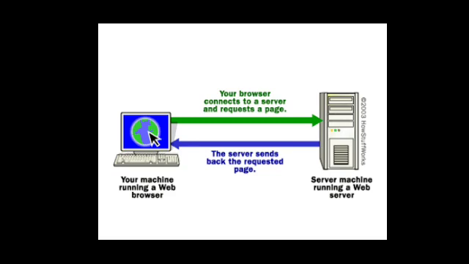Once again, this is nothing but a TCP/IP connection. Through a TCP connection the web browser will request, and the same TCP connection will be used by the web server to reach back to the web browser.